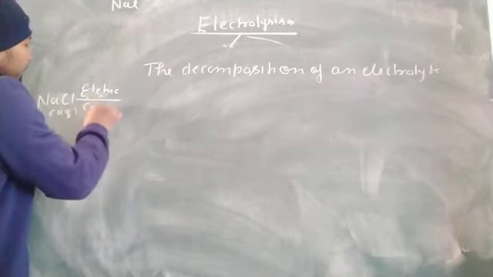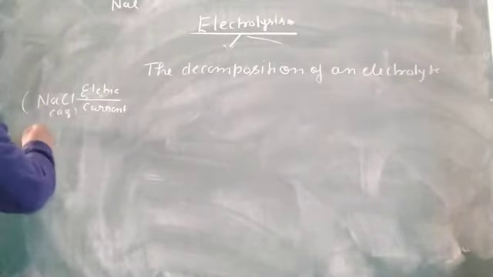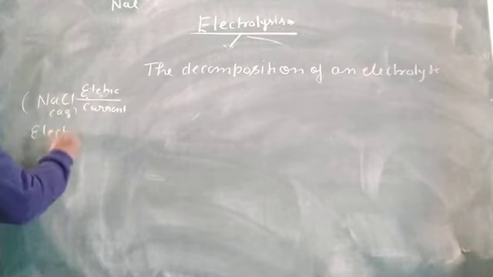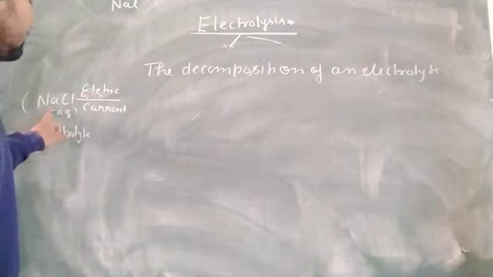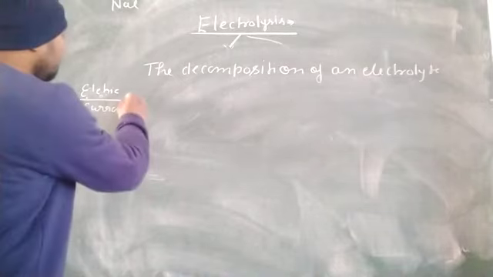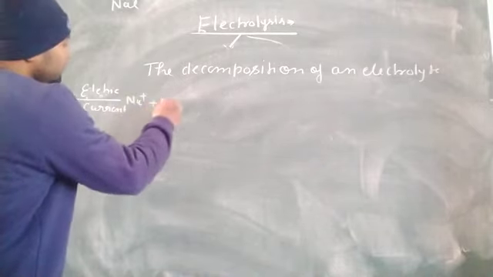When you pass electric current through the electrolyte, then it will decompose into Na plus and Cl minus.